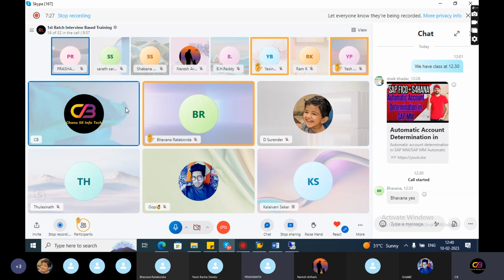Okay. So I have some questions. Where we define the document splitting characteristics, for which we want to activate the document splitting, what are the items we need to select? In the configuration part, in the document splitting characteristics for GL accounts, what are the elements, like profit center, business segment, partner profit center? These are all things that need to be selected in that area, right?